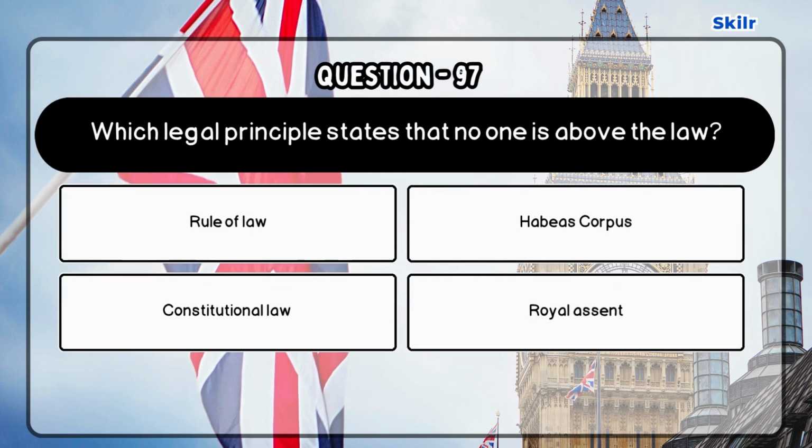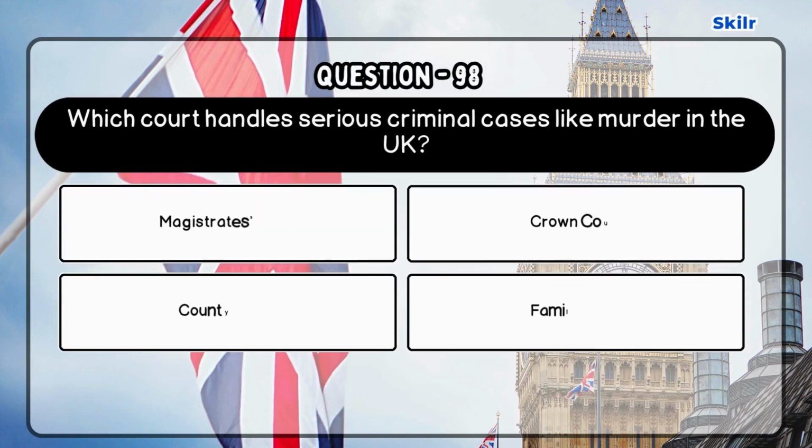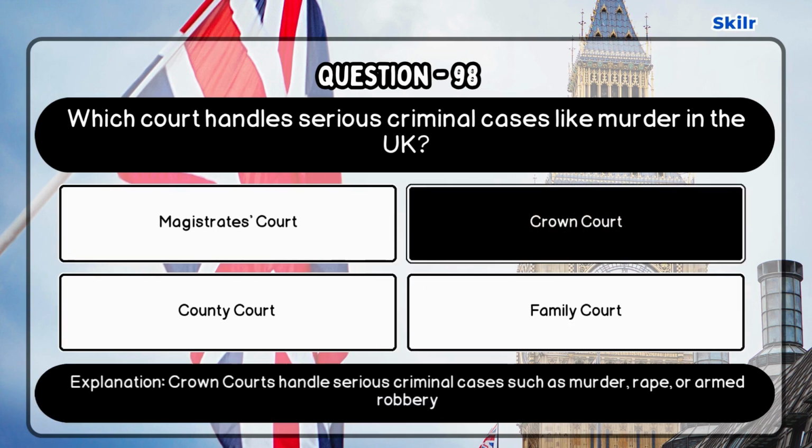Question 97. Which legal principle states that no one is above the law? Correct answer is rule of law, as the rule of law ensures that everyone, including the government, must follow the law. Question 98. Which court handles serious criminal cases like murder in the UK? Correct answer is Crown Court, as Crown Courts handle serious criminal cases such as murder, rape, or armed robbery.